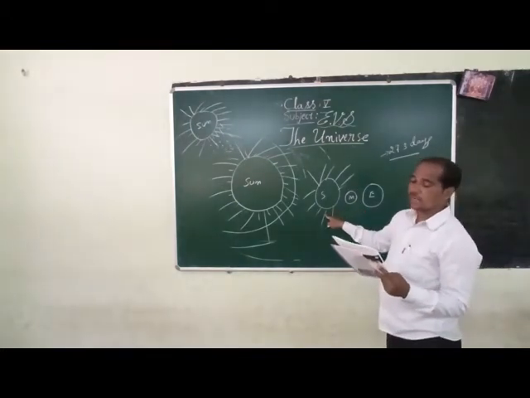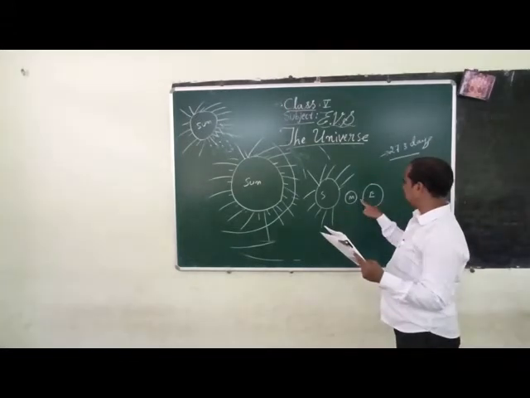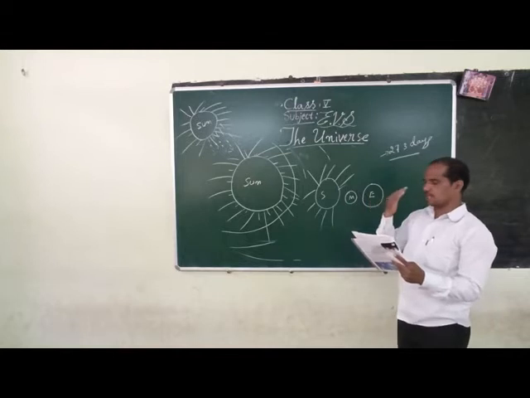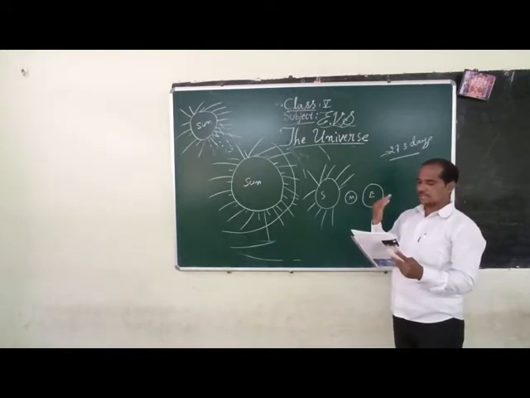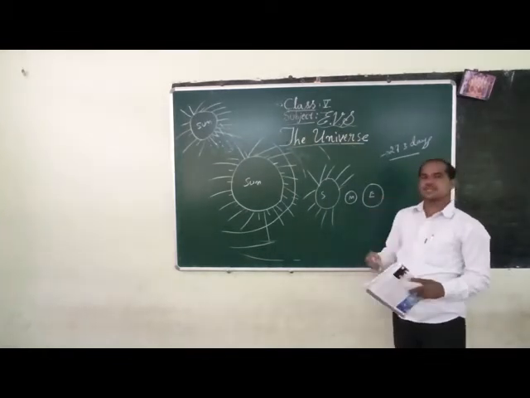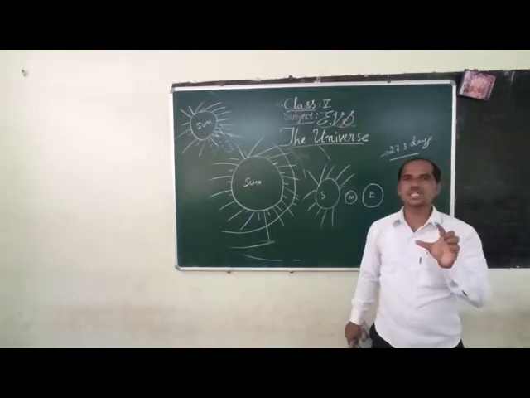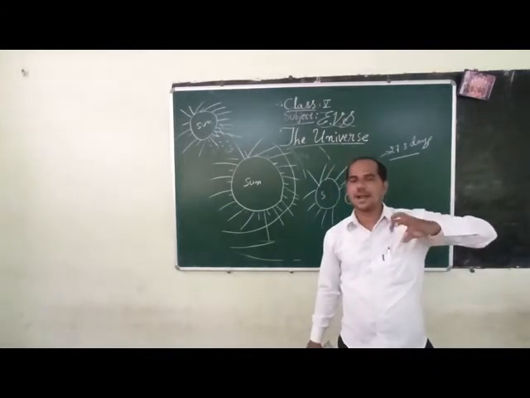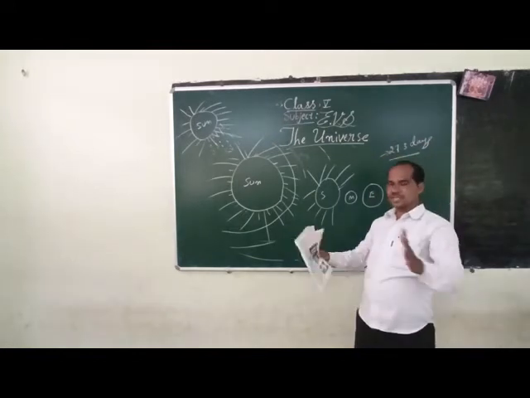When the moon comes between the earth and the sun, the part of the moon facing us does not receive the sunlight. The moon cannot shine by itself. The sunlight has to fall on the moon, then only it can reflect.